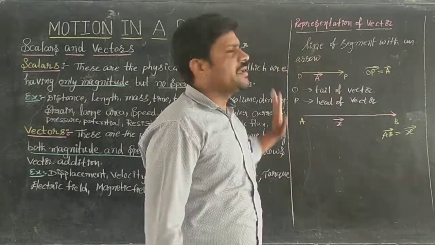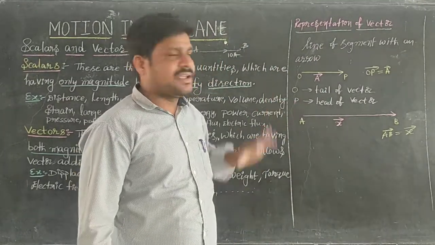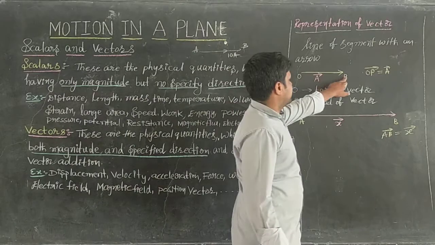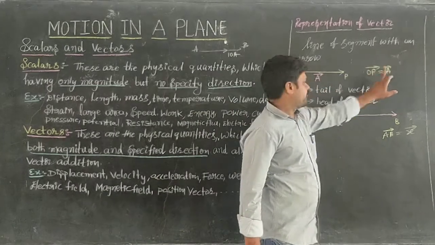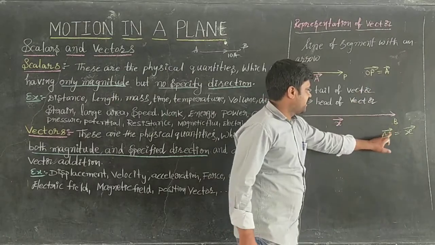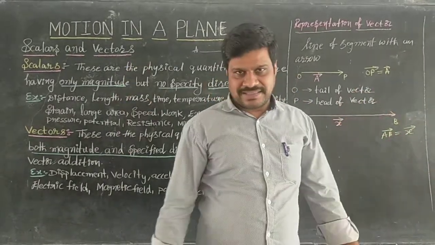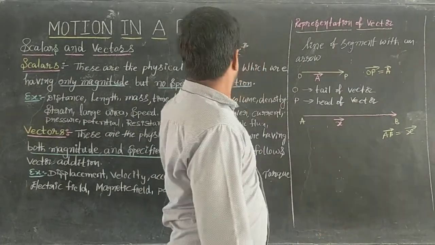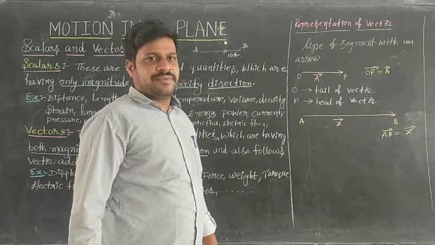Now this is about the representation of the vector. A vector can be represented like this: OP bar is equivalent to A bar, and AB bar is equivalent to some X bar. Now these are the scalars and vectors and the representation of vectors.